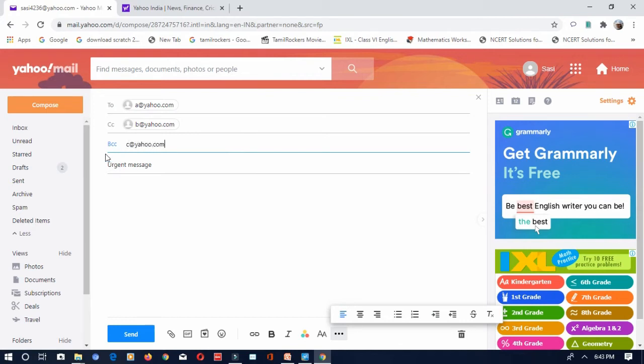Okay, so now it is a blind carbon copy. A and B don't know that a copy of this mail has been sent to C also, but C knows the mail has been sent to A and B. Okay, it will be useful in business mails and all.